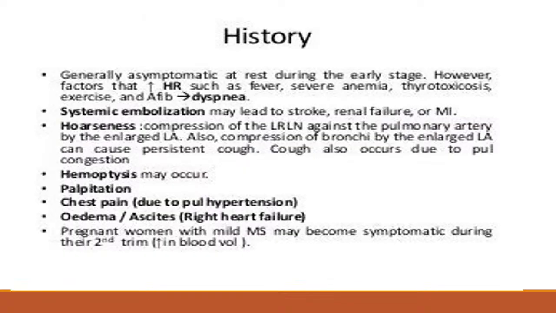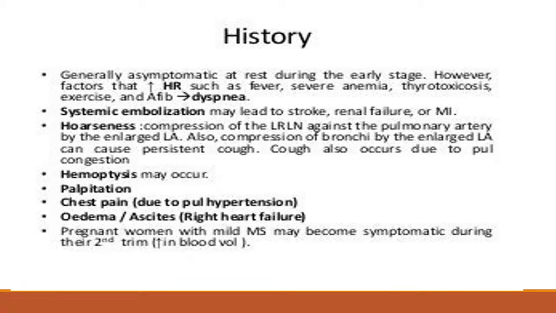Now when we take the history of a mitral stenosis patient, usually the patient remains asymptomatic at rest during the early stage of the disease. When there is mild mitral stenosis, that means the valve area is more than 1.5 centimeter square, though less than 2 centimeter square, the patient usually remains asymptomatic, and becomes symptomatic whenever there is an increased heart rate.